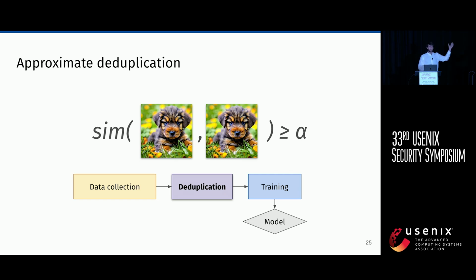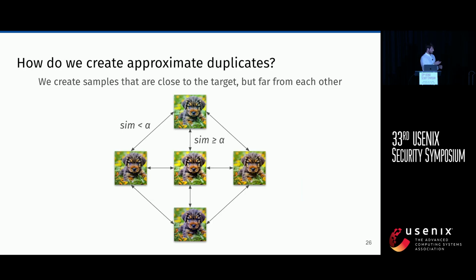What I described earlier is called exact duplication, but what is done more realistically is approximated duplication, where we consider two images to be duplicates if some similarity metric is above a given threshold. And so what we do is add poisons with a certain structure, in a way that our poisons, which are the images that are around, are all less similar than alpha to each other, but they're all more similar than alpha to the target.